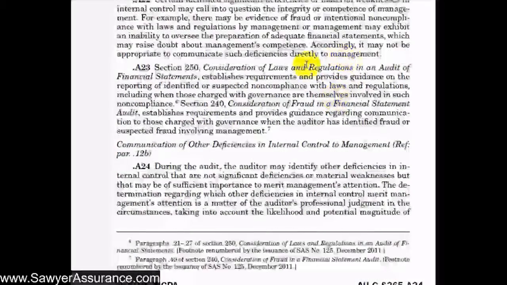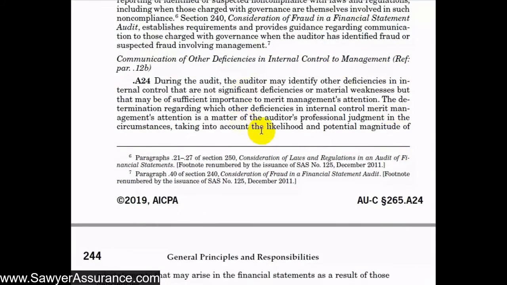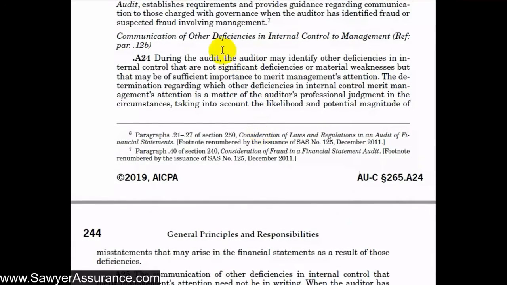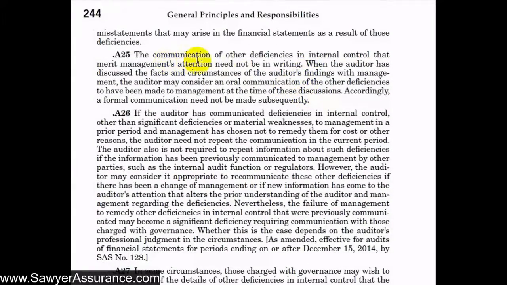They remind us that there are requirements for us to communicate on compliance or fraud, and those are in AUC Section 250 and AUC Section 240 respectively. And we went through those sections in prior videos. Next, they provided some more information on communicating other deficiencies in internal control. Remember, these are ones that are not necessarily significant deficiencies or material weaknesses, but that we think are important for management to know about. That's, of course, a matter of professional judgment. Those particular deficiencies don't necessarily have to be in writing. We can tell them orally.